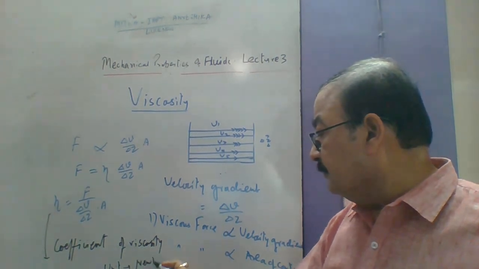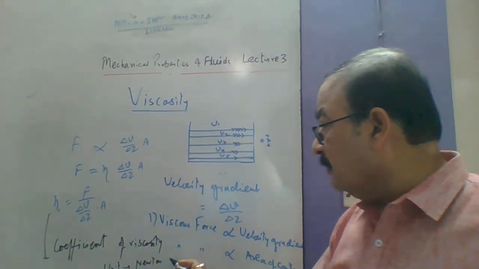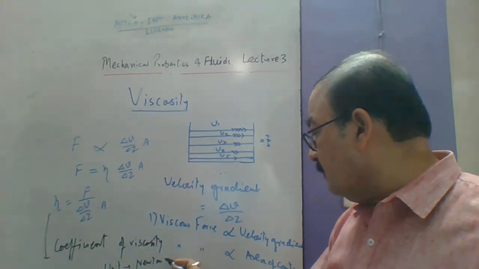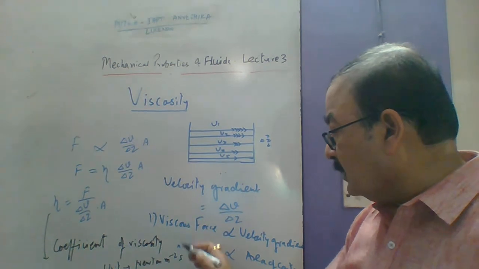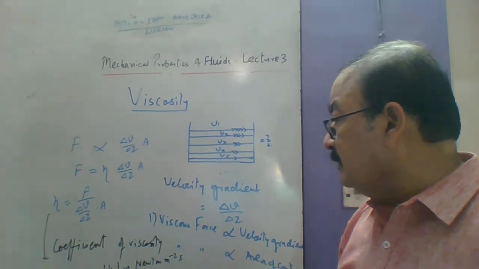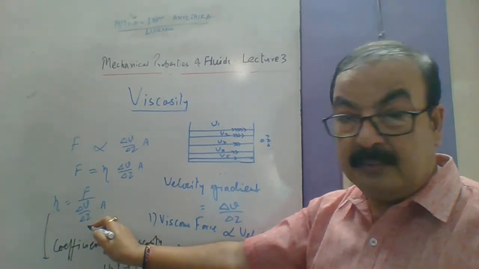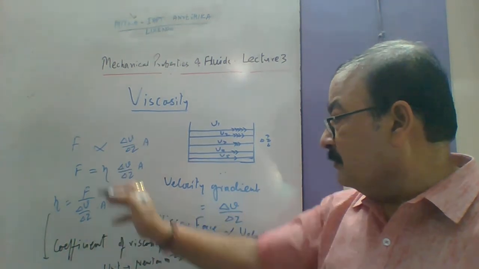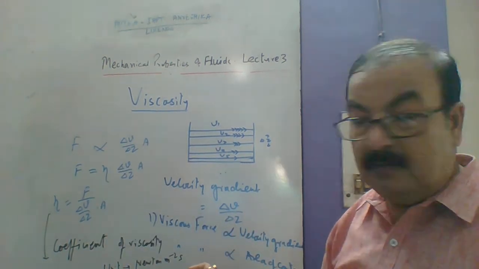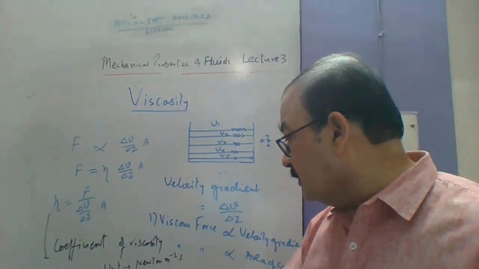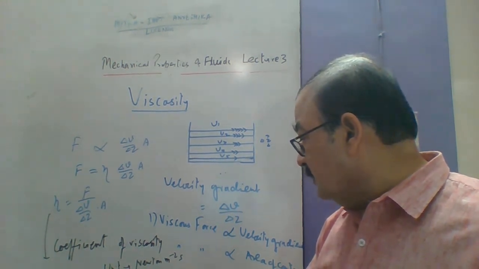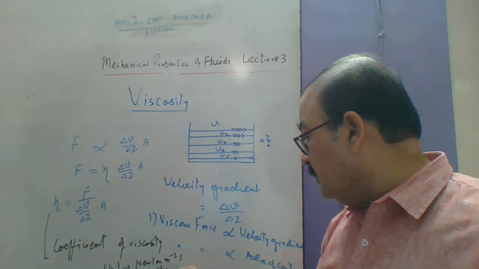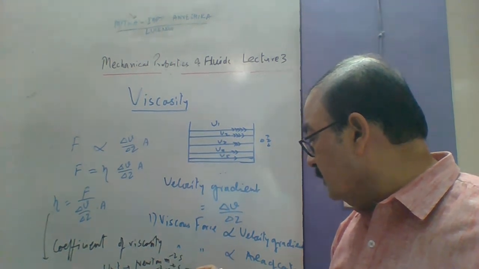Newton meter minus 2, and it is second only, because a second is there in the denominator of this. Once it moves up, a second will be added, and this is equal to kg meter second minus 2 into meter minus 2 second.